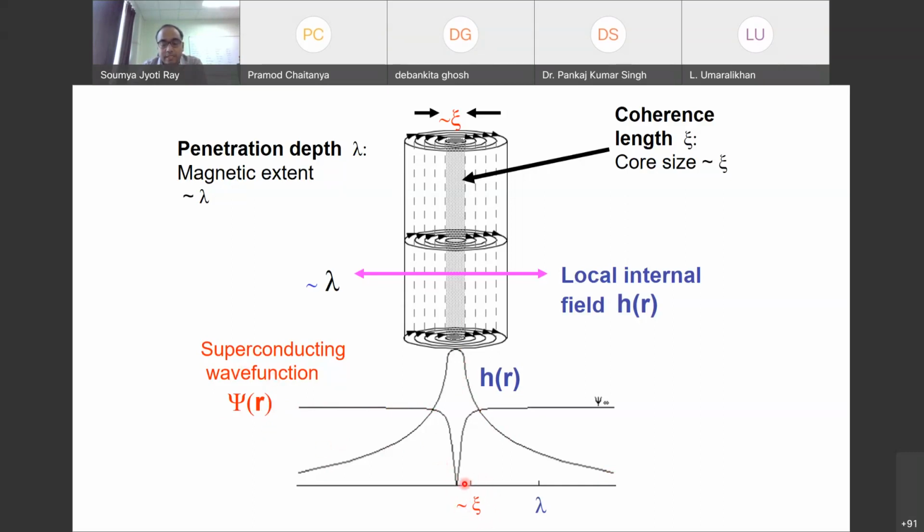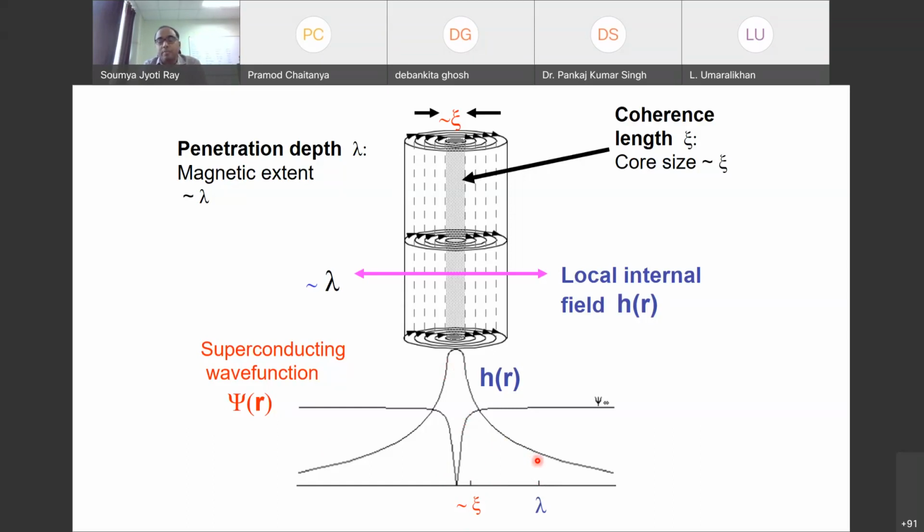So xi is the length scale over which it decays, which tells us the size of the core here. Lambda is the distance over which the field falls to 1 over e of its maximum value. So you can see the competition between xi and lambda tells us the strength of superconductivity, or the strength of the external magnetic field. These two parameters are quite important here.